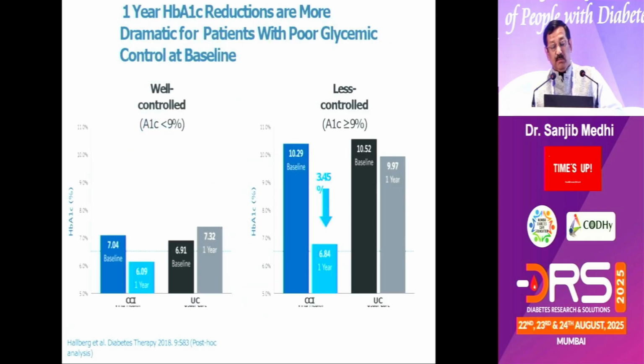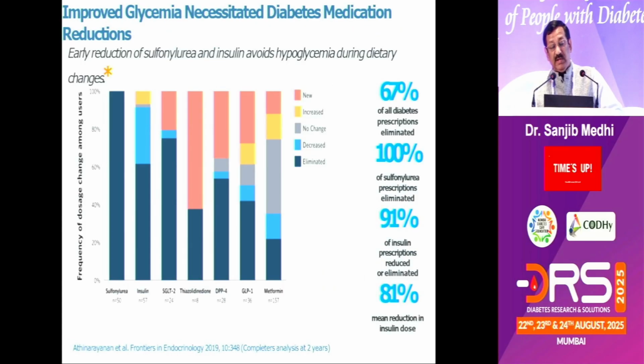You see, the higher the HbA1c in the beginning, the better the result. You see the amount of improvement in the medications. 67% of all diabetic prescriptions eliminated, 100% of sulfonylurea prescriptions eliminated, 91% of insulin prescriptions reduced, and 81% mean reduction in insulin dose. So these were the results in diabetic patients put on a ketogenic, low carbohydrate diet.